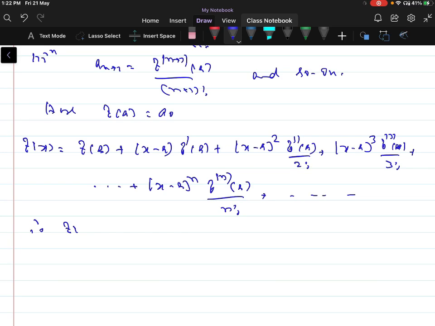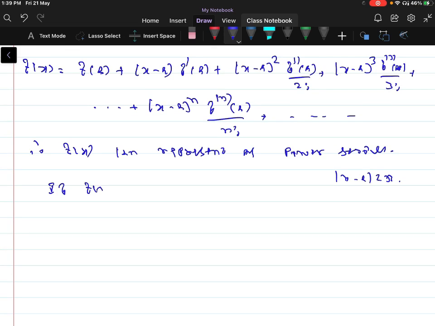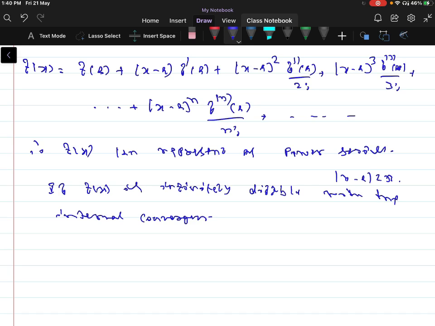So f of x can be represented as a power series if f of x is infinitely differentiable within the interval of convergence, modulus of x minus a less than r, where r is the radius of convergence.